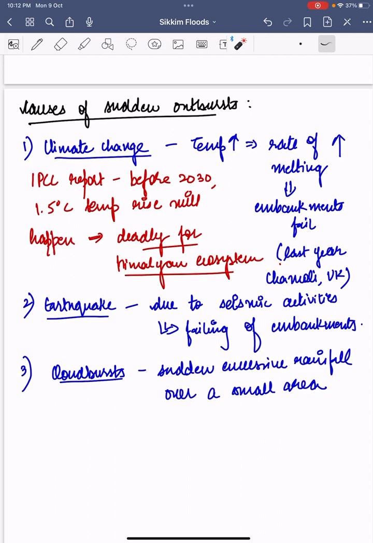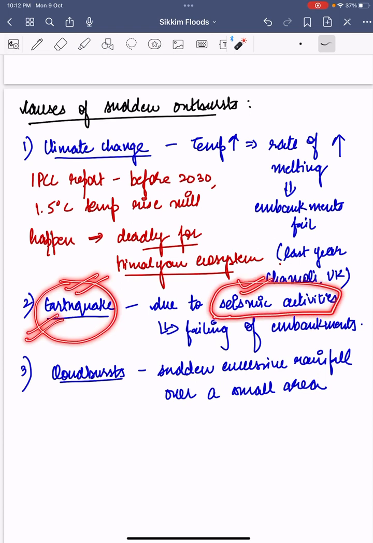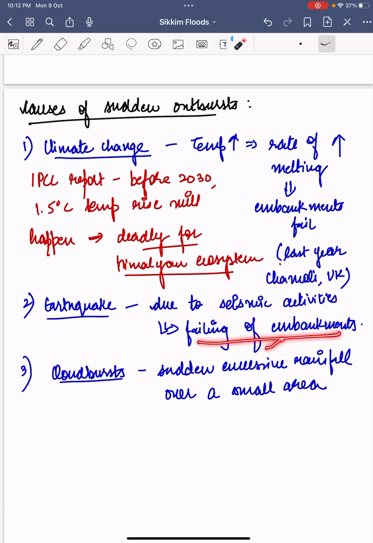Another reason which is cited is earthquake. Due to earthquakes, that is due to seismic activities, failing of embankments can occur. Basically, the rock, the debris, the natural dams can dislocate from their location. So it can result in the failure of embankments.